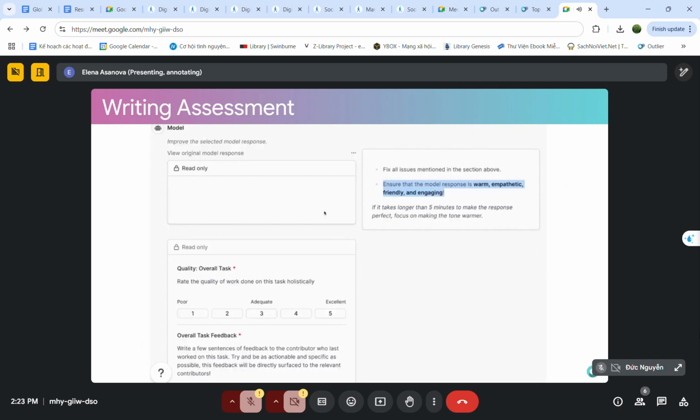We want the response to feel natural, not overly formal. Make sure the response is clear and easy to read, using bullet points or markdowns to improve readability if necessary. If the response feels too cold or detached, tweak it to bring out a more empathetic and approachable tone. If you can make the necessary adjustments within 5 minutes, focus on those small improvements, especially tone.